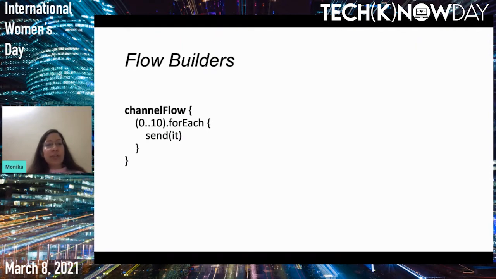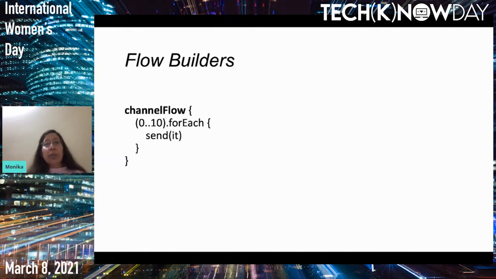And the last way you can create a flow is channelFlow. Here I'm basically sending the values, and there is one more way which is known as callbackFlow, which is actually used to convert your callback based code into a flow. So these are a few ways using which you can build the flow.